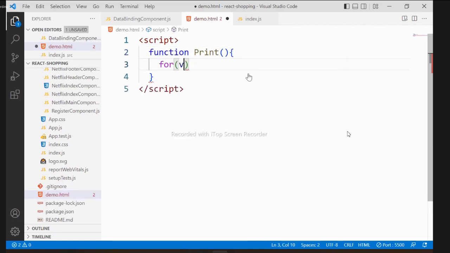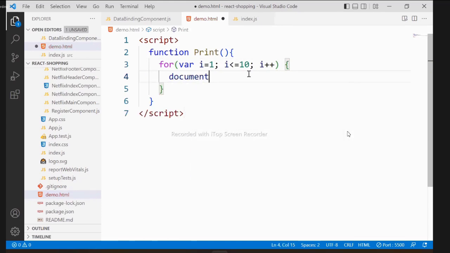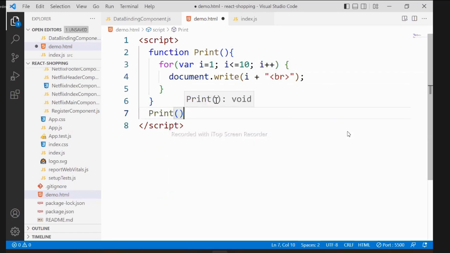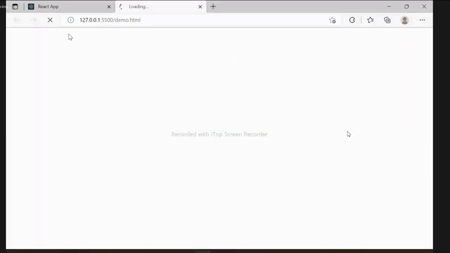It has a for loop where i is equal to 1, i less than or equal to 10, i plus plus, and I am printing document.write the value of i. Whenever I call print, it will print those 10 numbers.